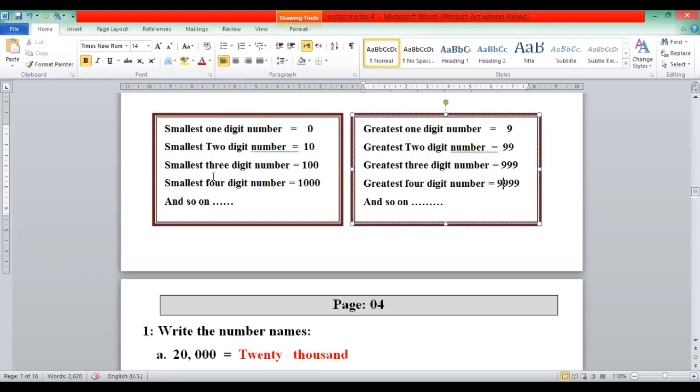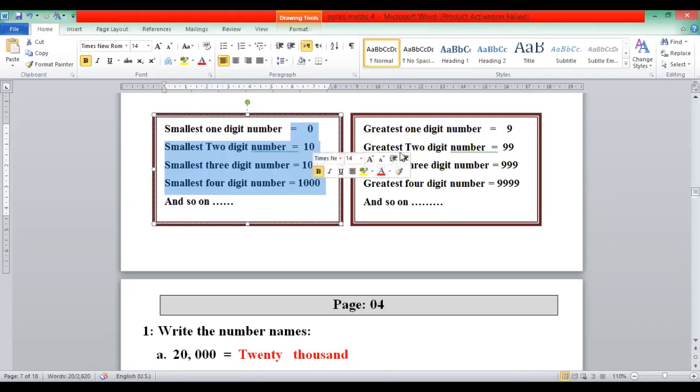Similarly, the smallest 3-digit number is 100. The smallest 4-digit number is 1000. So when you compare these numbers with one another, you can easily write the smallest 5-digit number, smallest 6-digit number, smallest 7-digit number. And how do you write the greatest numbers?